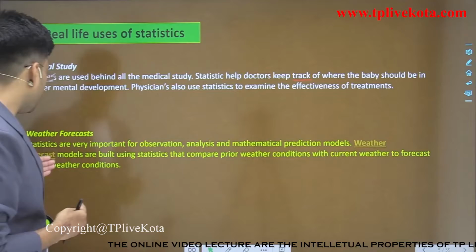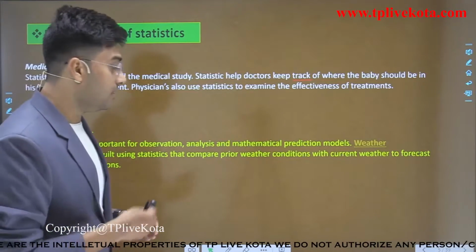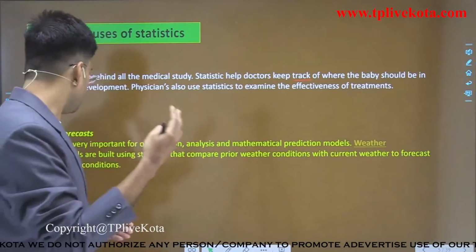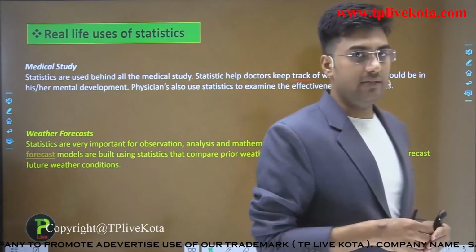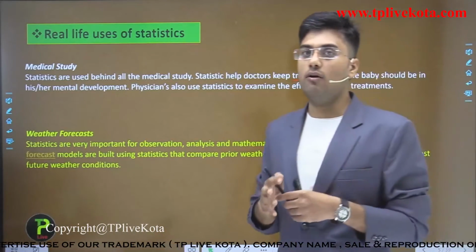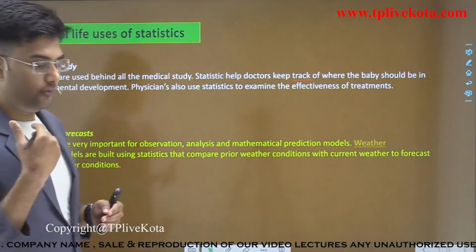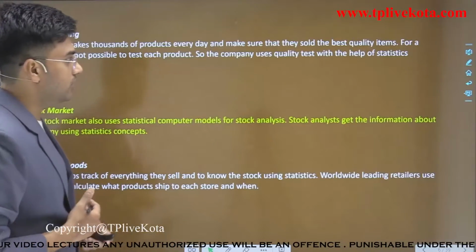Weather forecasting models are built using statistics that compare prior weather conditions with current weather to forecast the future weather conditions. In weather forecasting we use the statistics of past weather conditions and predict future weather conditions. Clear? Now let's move to the next use.